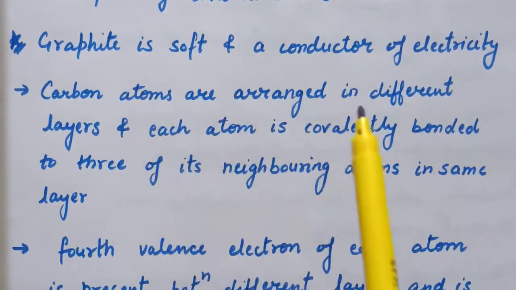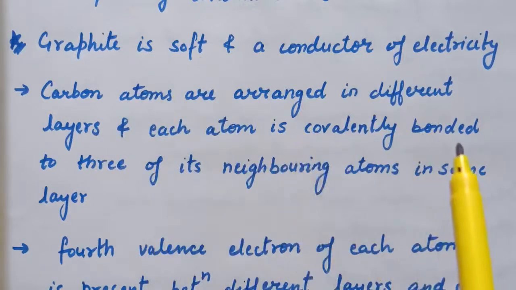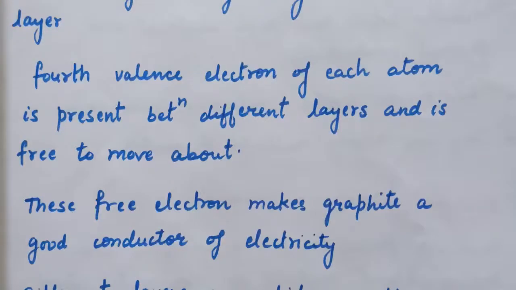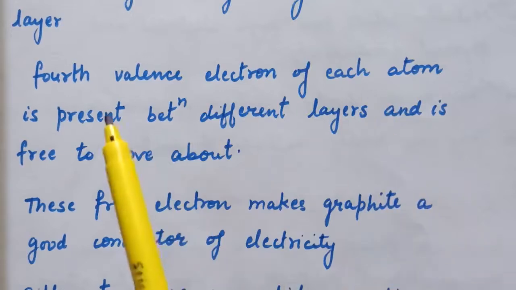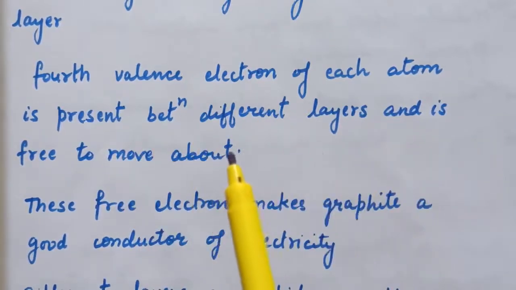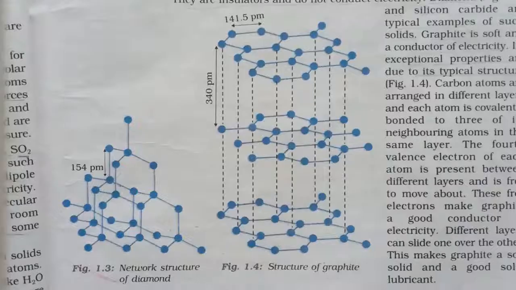Carbon atoms are arranged in different layers in graphite, and each atom is covalently bonded to 3 of its neighboring atoms in the same layer. The fourth valence electron of each atom is present between different layers and is free to move about. Therefore, these free electrons make graphite a good conductor of electricity.